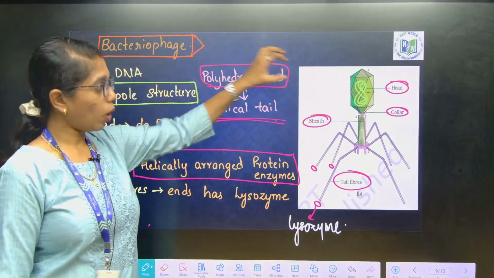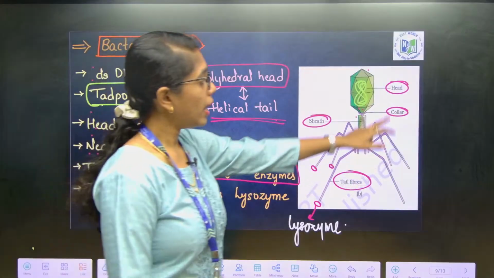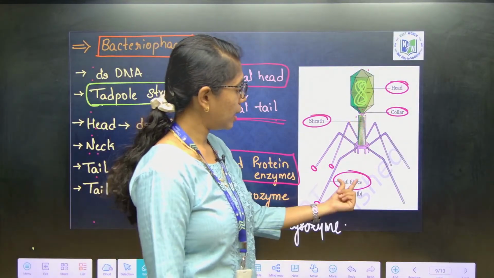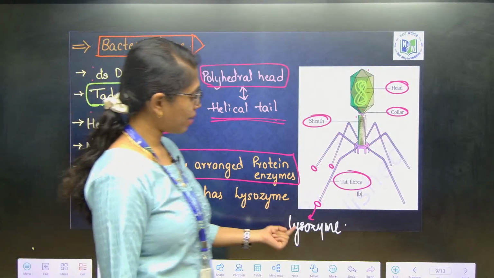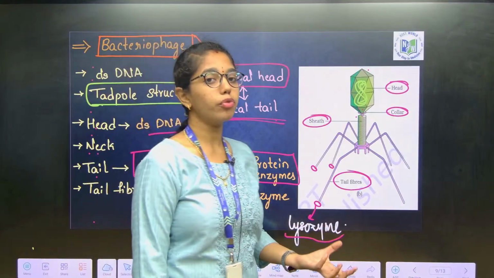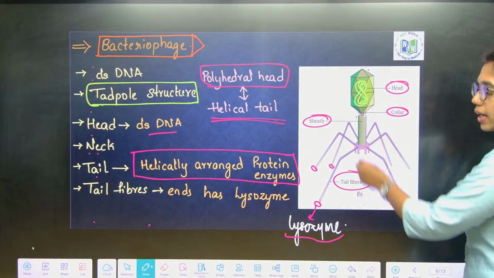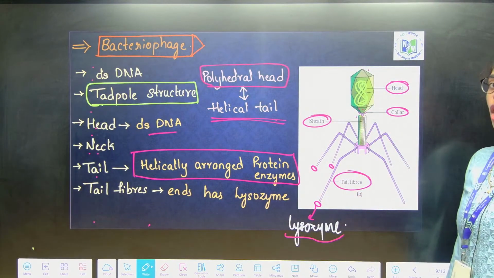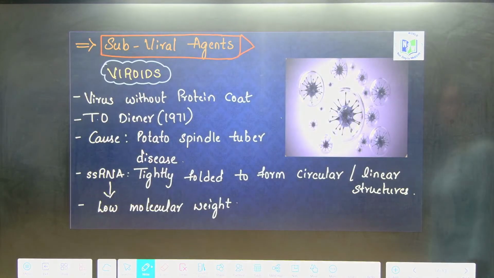So, this is about bacteriophage, which is a tadpole structure. It has a polyhedral head and a helical tail. The main components include head, collar, sheath, tail and tail fibers. At the end of the tail fibers, the enzyme present is lysozyme. This lysozyme helps in cleaving the bacterial cell wall and injecting the DNA directly into the cytoplasm of the bacterial cell. Clear, right? This is about bacteriophage.